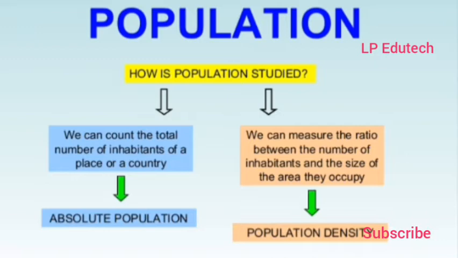That means the number of inhabitants divided by the surface area of the place, and it is measured in square kilometer. So how much is 1 square kilometer? It's vertical and horizontal 1 kilometer distance. So how much population is living in that particular area? On this the density is measured. Now clear? Now let us move towards figure 6.1.